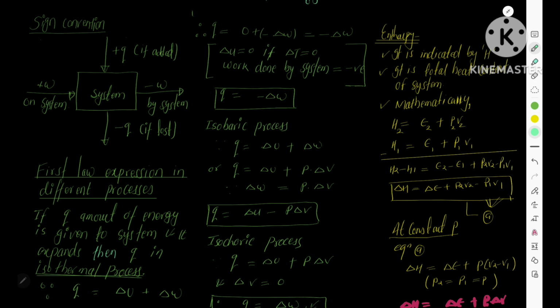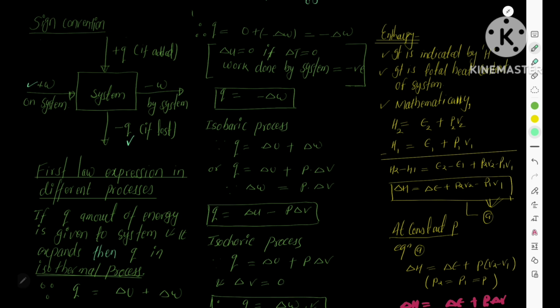Now we need to know some sign conventions used in thermodynamics. If you give heat, meaning if you add heat to a system, it is given a positive sign. If you remove heat from a system, if the system loses heat, then it is represented by a minus sign. If work is done, just look at this arrow. If work is done on the system, then it is taken as positive.